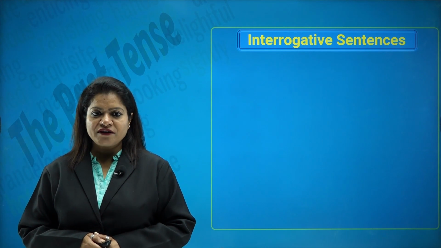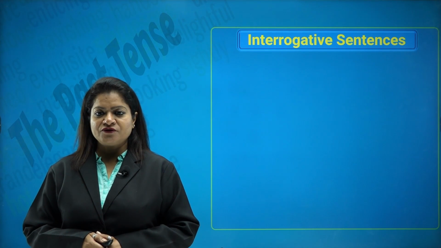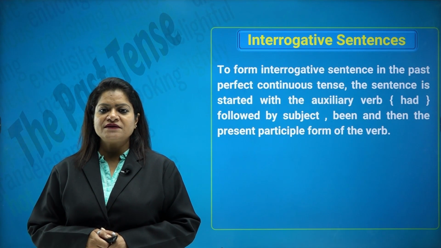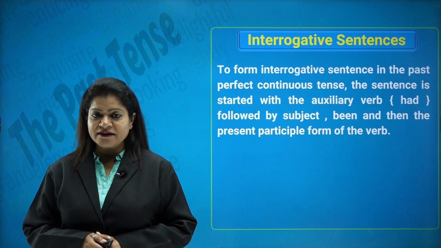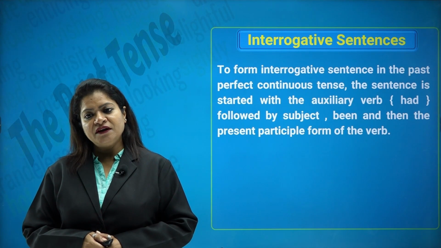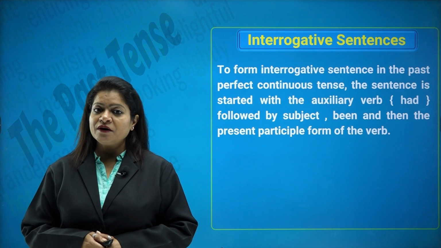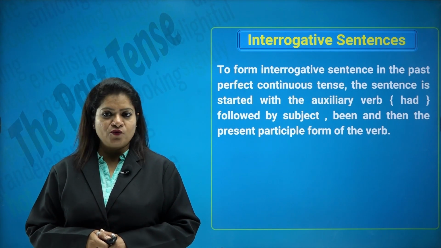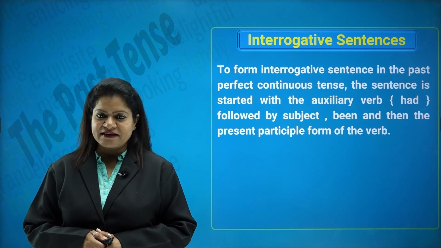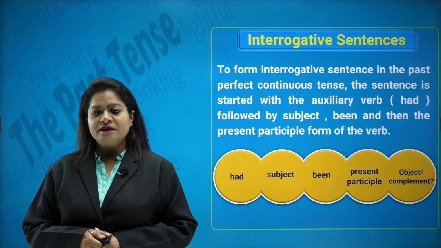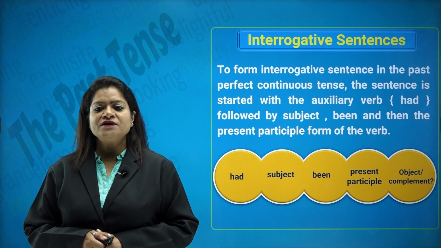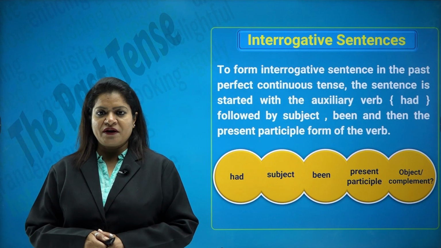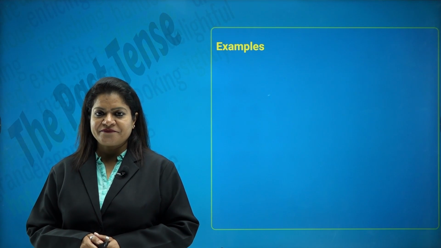Coming on to the interrogative sentences in the past perfect continuous tense. To form an interrogative sentence in the past perfect continuous tense, the sentence is started with the auxiliary verb had, followed by the subject, been, and then the present participle form of the verb and the question mark. And remember, only had, no has, no have, because we are talking of past tense. So had plus subject plus been plus verb plus ing, and then the object and the complement, and then the question mark.